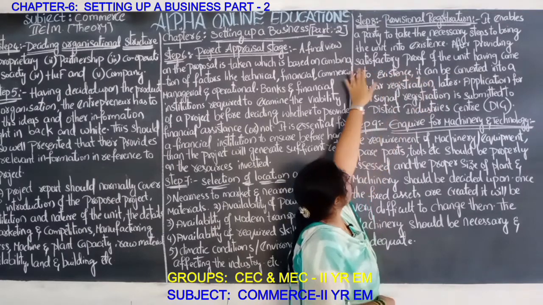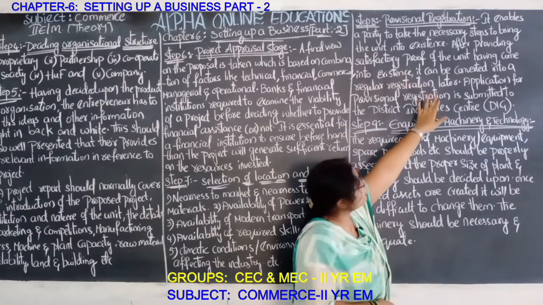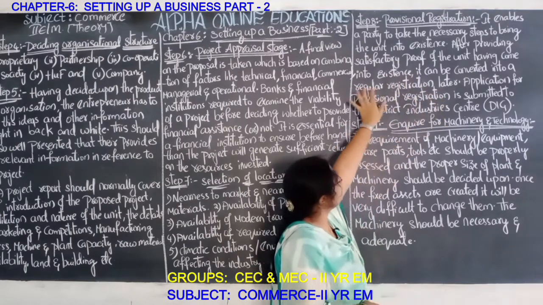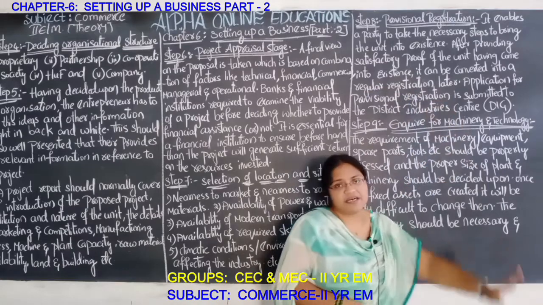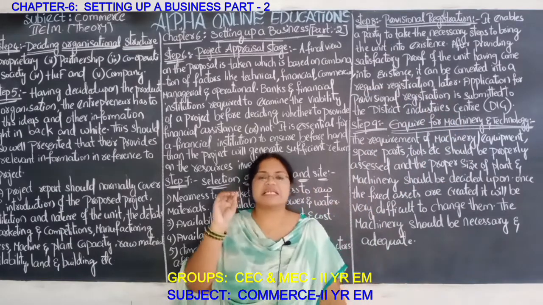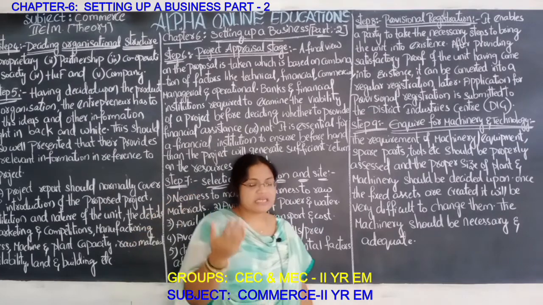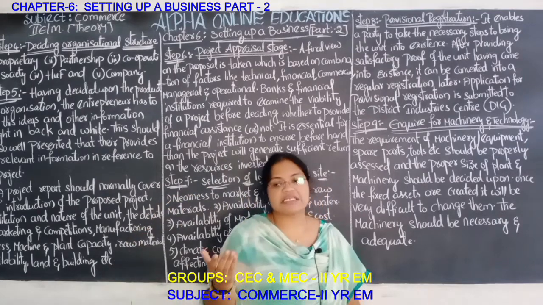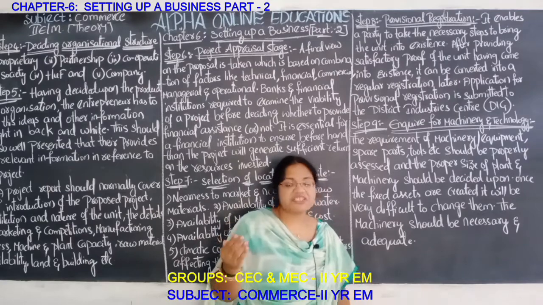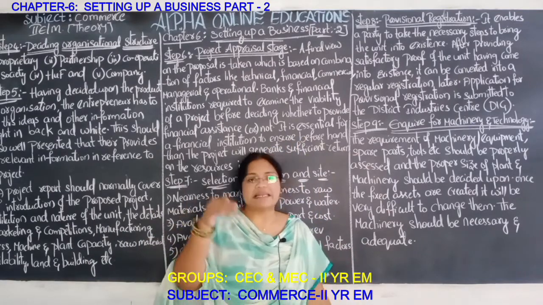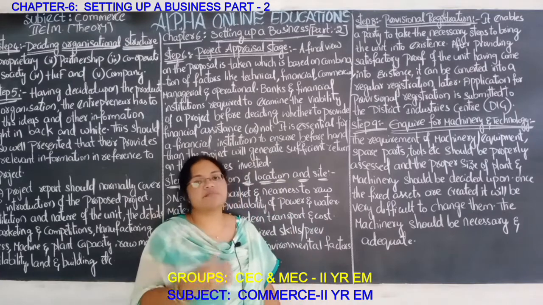After providing satisfactory proof of the unit having come into existence, it can be converted into a regular registration later. So whatever satisfactory proofs are given, if the registrar is satisfied, then he will change that provisional registration into legal registration. It will take some time.